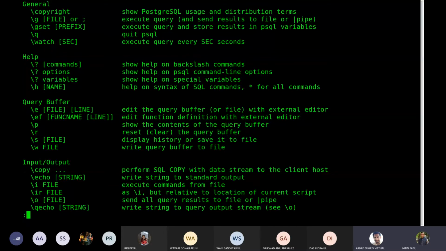Okay, so I was talking about two different commands. One is related to SQL, another one is related to the PSQL editor. Correct? Now, the commands Sugriv is showing us currently are completely PSQL client commands. Correct? And whatever he wrote after /h and pressing tab, the commands shown were SQL commands.